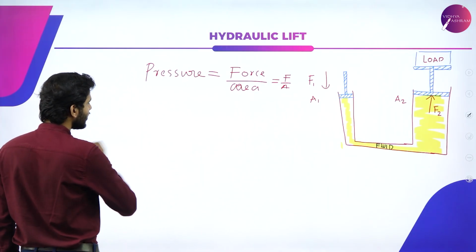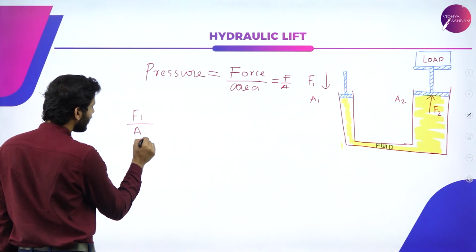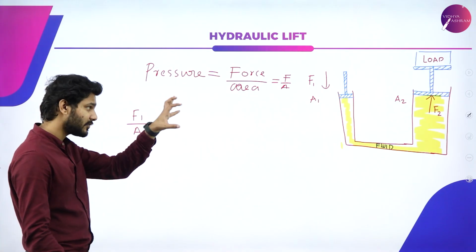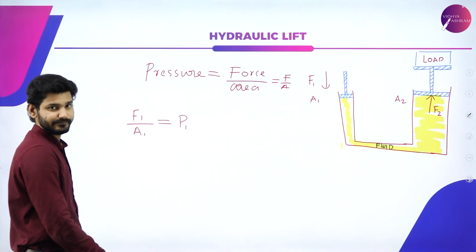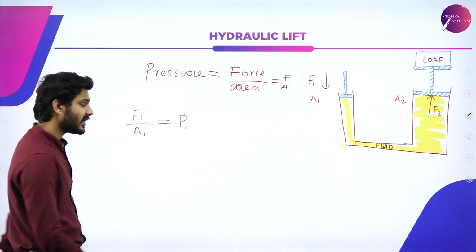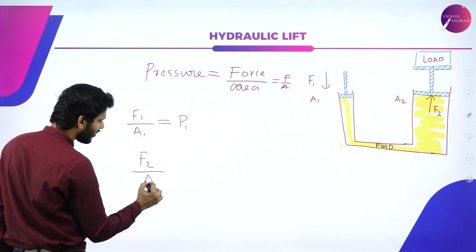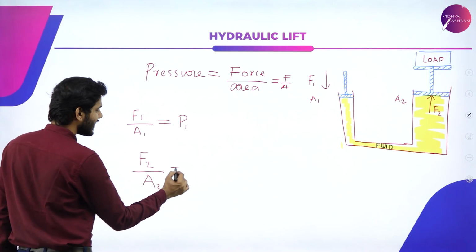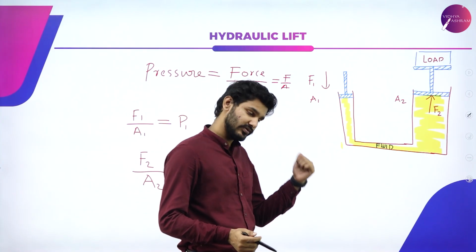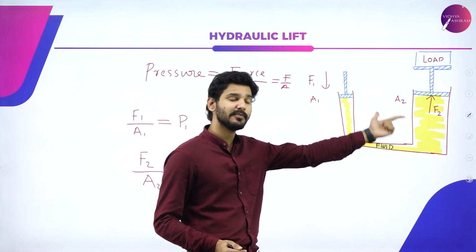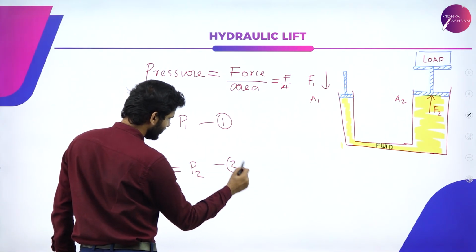If this is the first force exerted and the area at that specific location is A1, then the pressure experienced will be P1. Similarly, on the other end, the force experienced is F2 and the area of that region is A2, hence the pressure experienced there will be P2. So there will be pressure P1 here and pressure P2 there. Let's name this equation number 1 and this equation number 2.